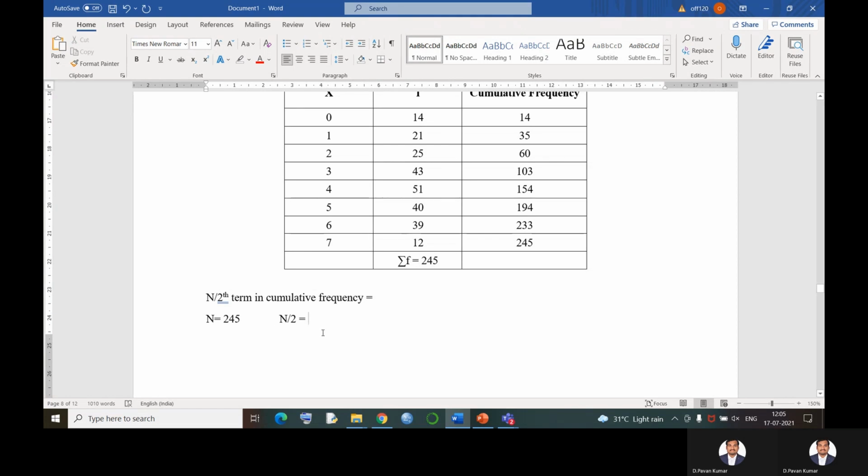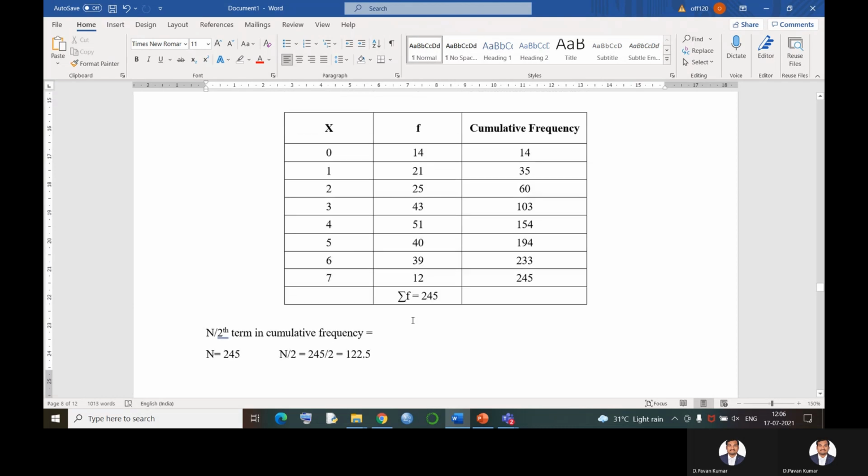Let us find the middlemost value. How can I find it? By n by 2, because the median divides the given data into two parts. 245 divided by 2, I get the answer as 122.5. That means the value between the 122nd observation and 123rd observation, that means the 122.5th observation I need to find. What does it mean?